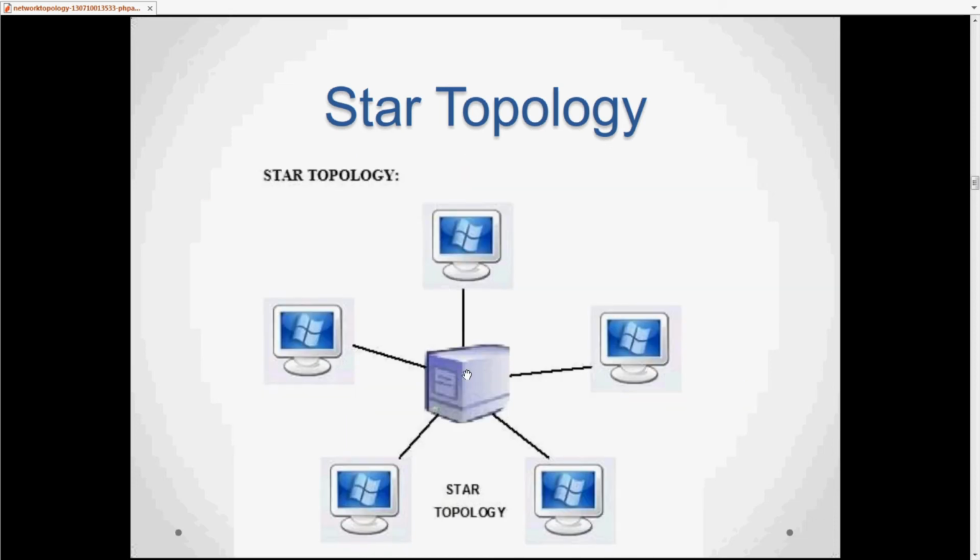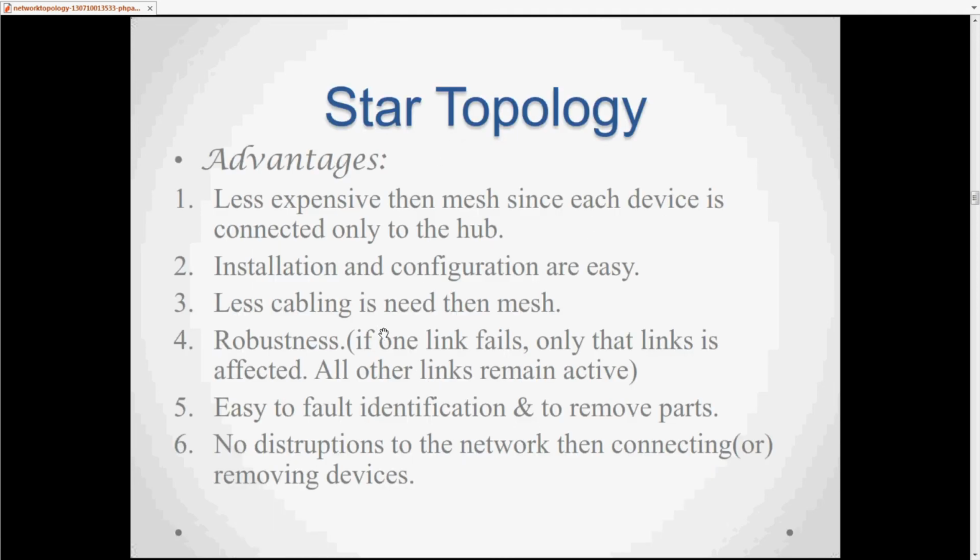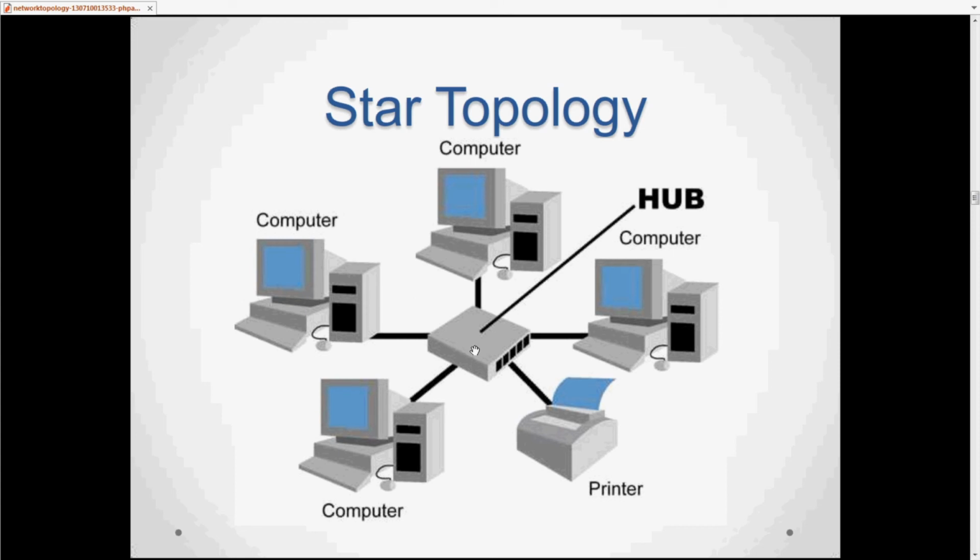So this is the hub, and all the devices are connected through the hub. If I want to share information from this device to this device, first I have to share the information through the hub, then the hub shares it with this device. So this is the star topology. The hub is there, and all the devices and computers are connected through a single hub.